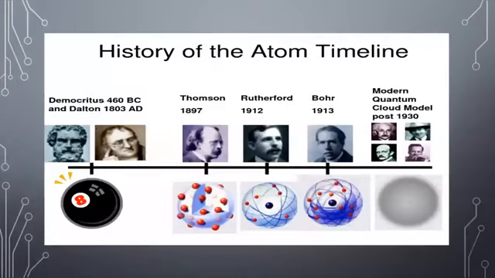This is the history of the atom timeline. This is the very old and first picture of an atom given by Democritus and Dalton. And as time passes, modifications were made in atomic structure, and this is the new picture of an atom which was given by the scientists: the modern quantum cloud model, post 1930.